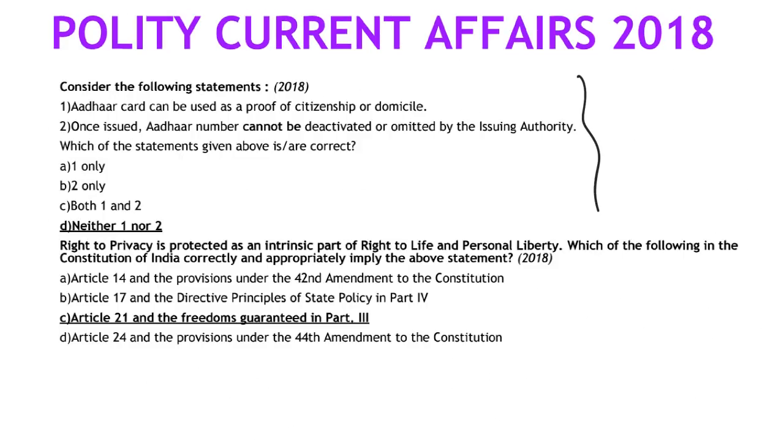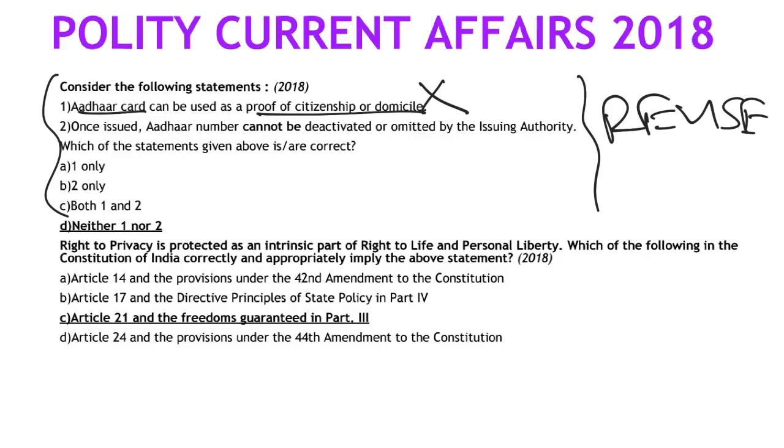This one again, Aadhaar card, proof of citizenship or domicile. No, it's clearly mentioned. If you know the basics, if you have read one current affairs compilation, don't read from multiple current affairs, just stick to any one, any institute is fine. Inside we have a wonderful compilation, you can read that also, anything, but stick to one. Don't try to read multiple current affairs, multiple resources. That will not work, because the key is revision. Stick to one source, revise it multiple times. Fine, it's more or less obvious.